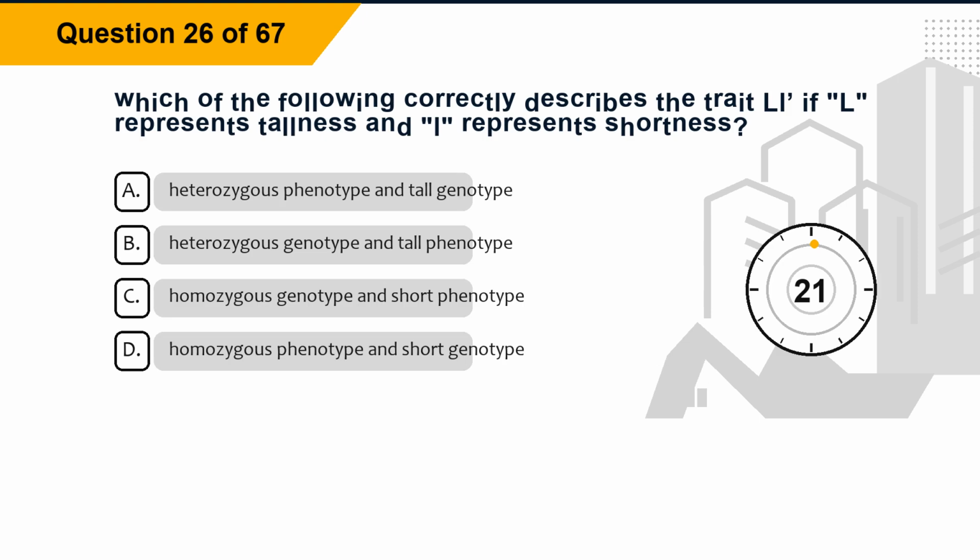Question 26. Which of the following correctly describes the trait LL, if L represents tallness and l represents shortness? Option A, heterozygous phenotype and tall genotype. Option B, heterozygous genotype and tall phenotype. Option C, homozygous genotype and short phenotype. Option D, homozygous phenotype and short genotype.